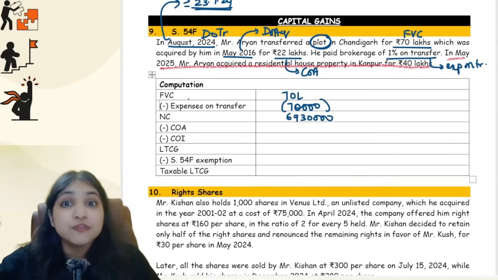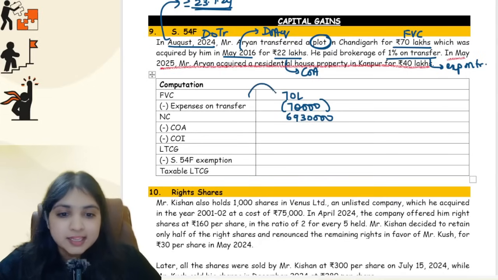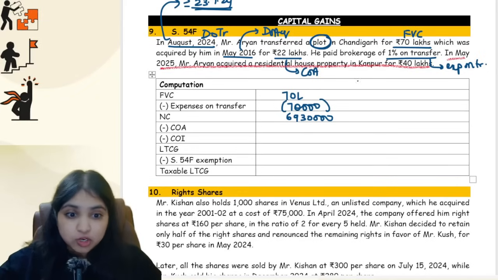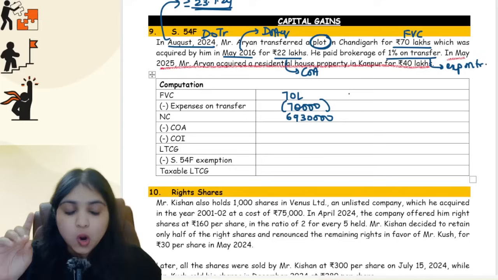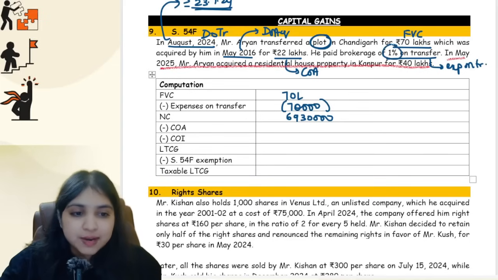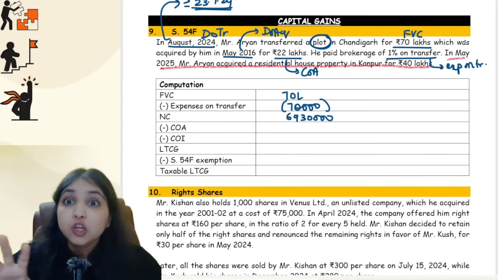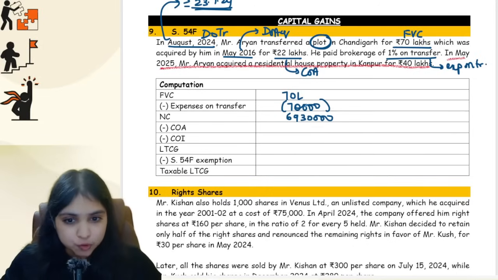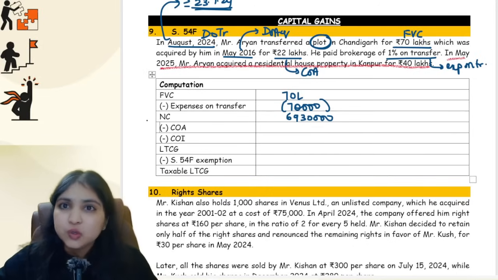Be careful, guys. In expense on transfer, what mistake is possible? In case section 50C is applicable, and you end up taking the SDV number over here, then for expense on transfer, don't calculate 1% of the SDV number. It will become wrong. Expense on transfer, 1%, will always be of what? Your actual full value consideration, guys. That silly mistake is possible. Be careful. Okay. Then cost of acquisition, will you do indexation?